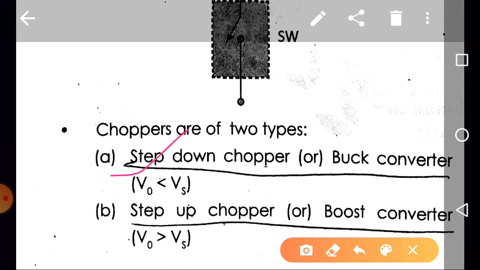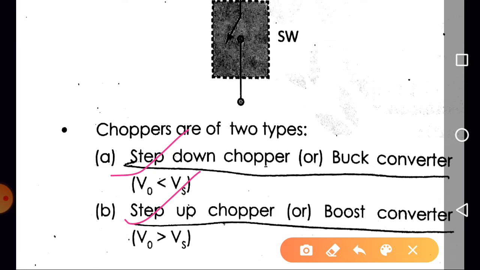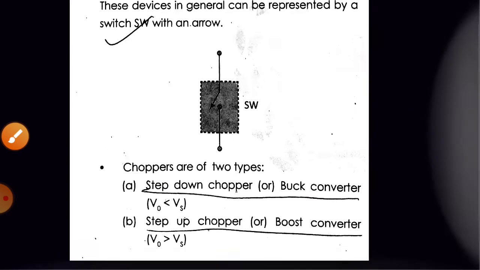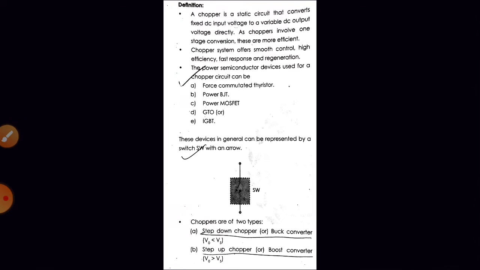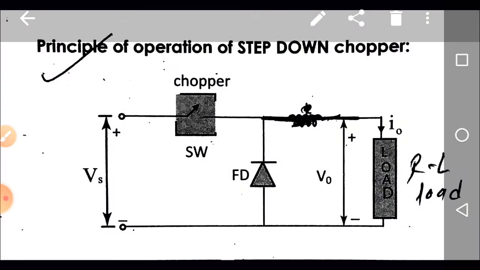Choppers are of the types just mentioned: step down chopper, step up chopper, and in addition we will discuss the step up, step down chopper. Step down chopper means a buck converter, step up chopper means a boost converter, and step up, step down chopper means a buck boost converter. The difference is that in the step down chopper the output voltage is less than the input voltage, just like a transformer, and in the step up chopper the output voltage is greater than the input voltage.